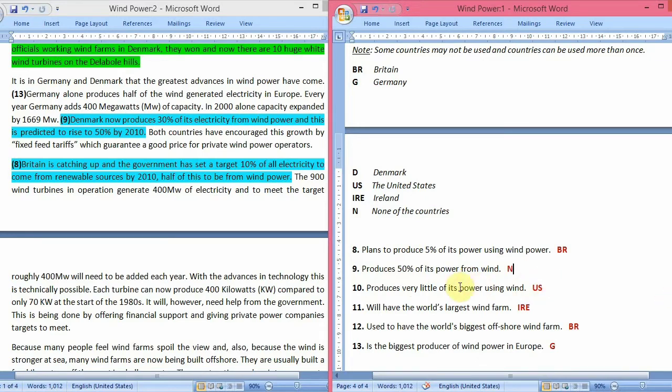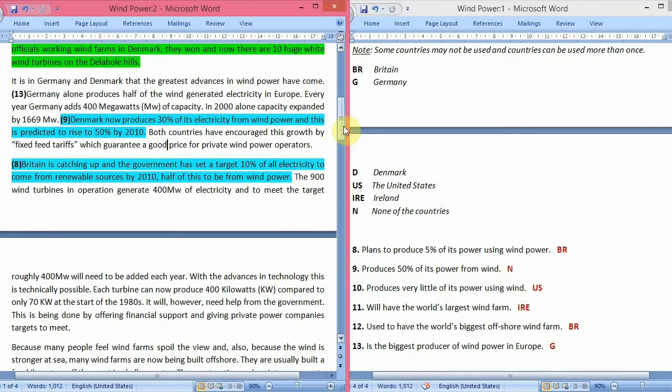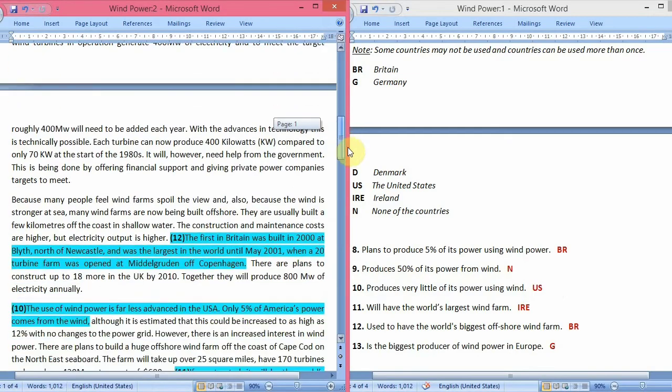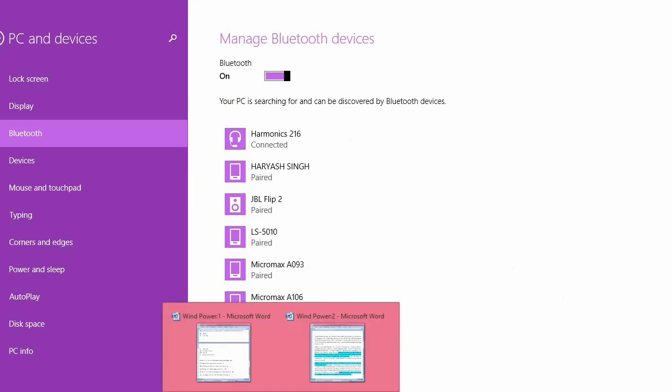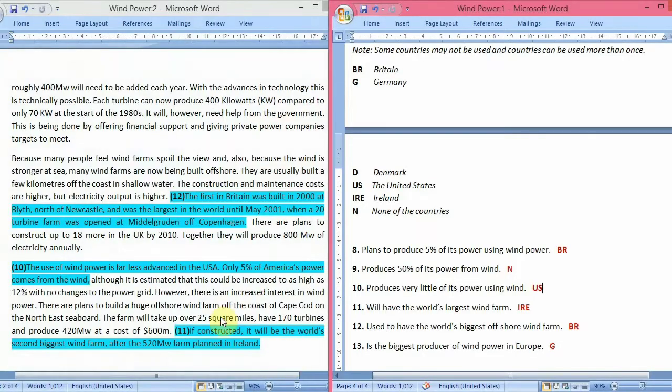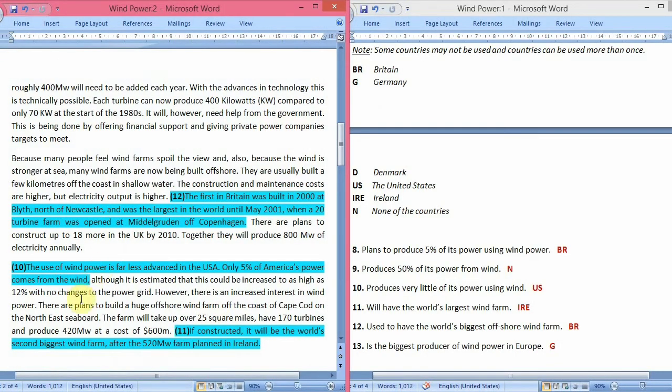And now the 10th question, produces very little of its power using wind. Again they are talking about the present tense, which is the country that produces very little of its power using wind energy. The answer is United States, US. Now it's written in the last passage, the first line, the use of wind power is far less advanced in the USA.